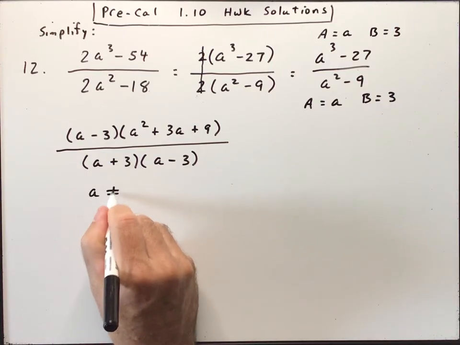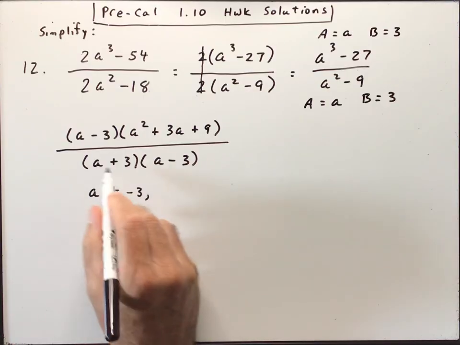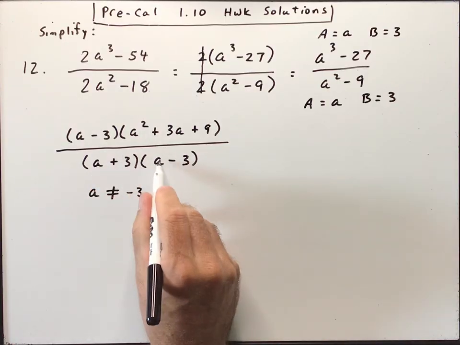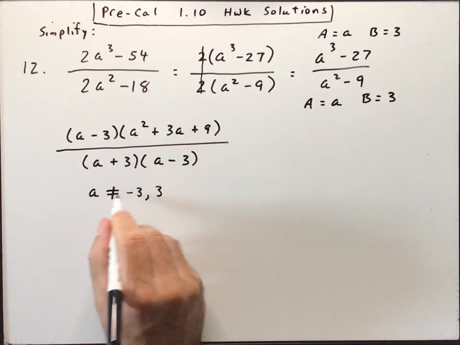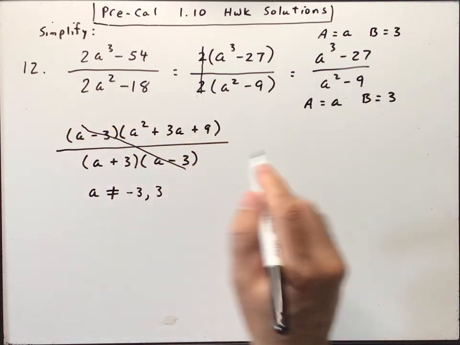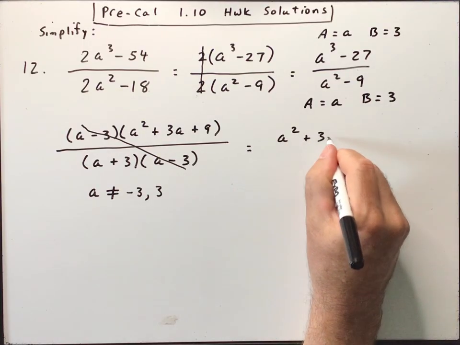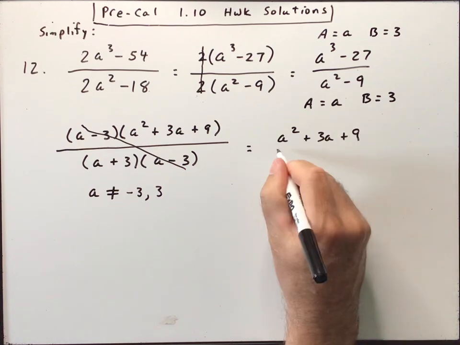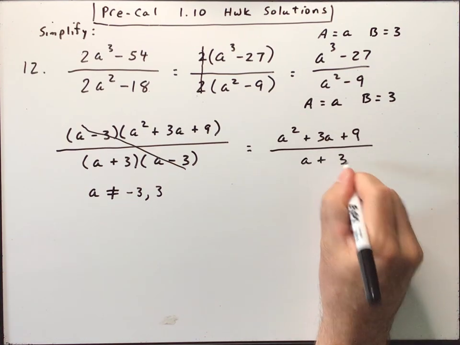A cannot be what numbers? Well, it can't be negative 3, because that would make this parenthesis 0, and it can't be positive 3. That would make that parenthesis 0. And you have to put this to get all the credit. And then A minus 3 would cancel, and we'd have A squared plus 3A plus 9 over A plus 3.